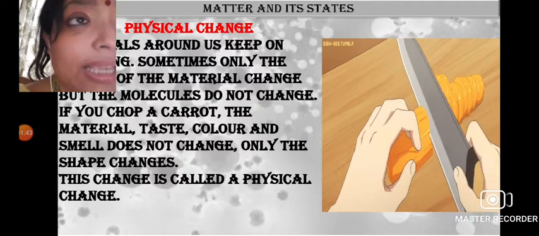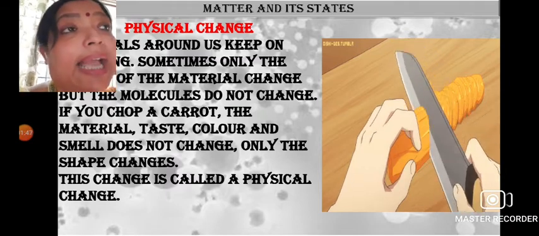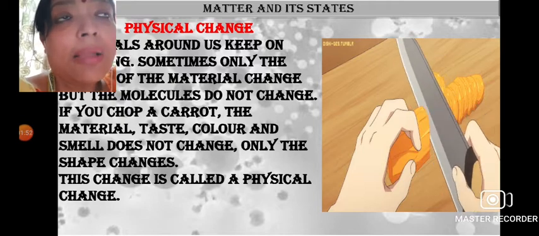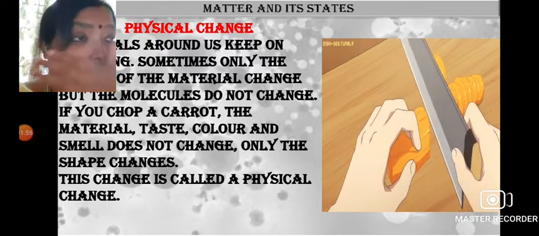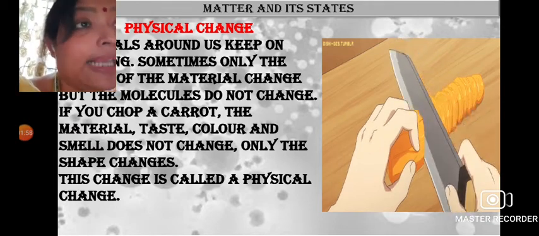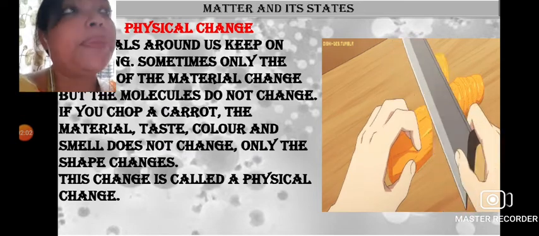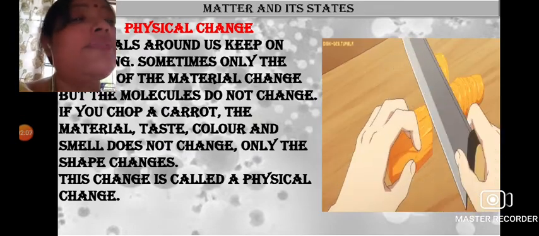When we chop the carrot into small pieces, if you take a small piece and eat it, you will find that the taste and the color are exactly the same, only its shape keeps on changing. This type of change is known as the physical change.